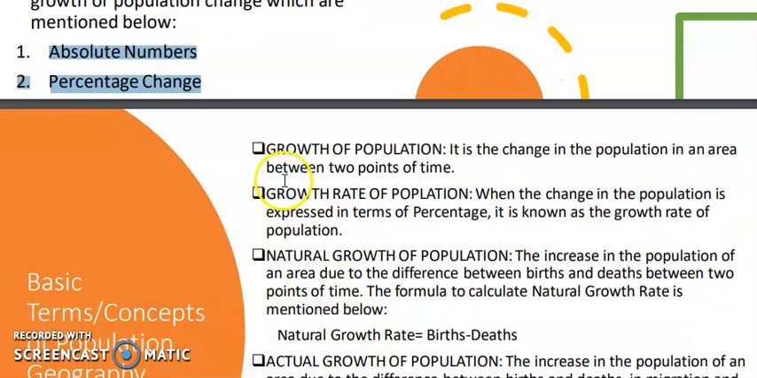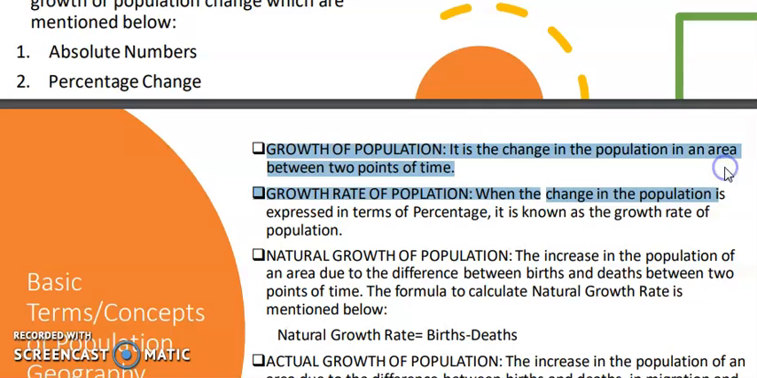The definition of the growth of the population: it is the change in the population in an area between 2 points of time. This is the definition of the growth of the population in an area. And the growth rate of the population means this percentage. It is the change in the population expressed in terms of percentage.